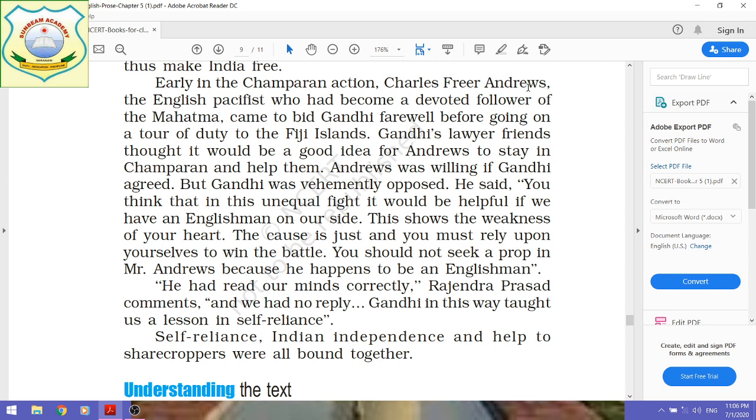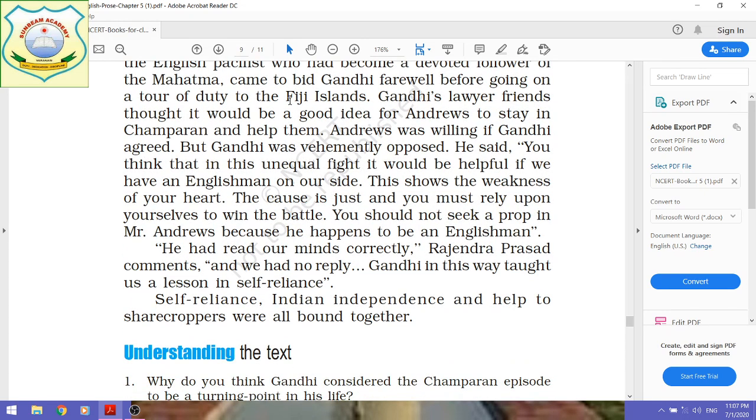In board examination, a question has been raised in a previous year regarding this Charles Freer Andrews, who was a great follower of Mahatma Gandhi. Because he had to go to the Fiji Islands, before going to the Fiji Islands he came to Gandhi to bid farewell, and Gandhiji's lawyer friends thought it would be a good idea for Andrews to stay in Champaran and help them.